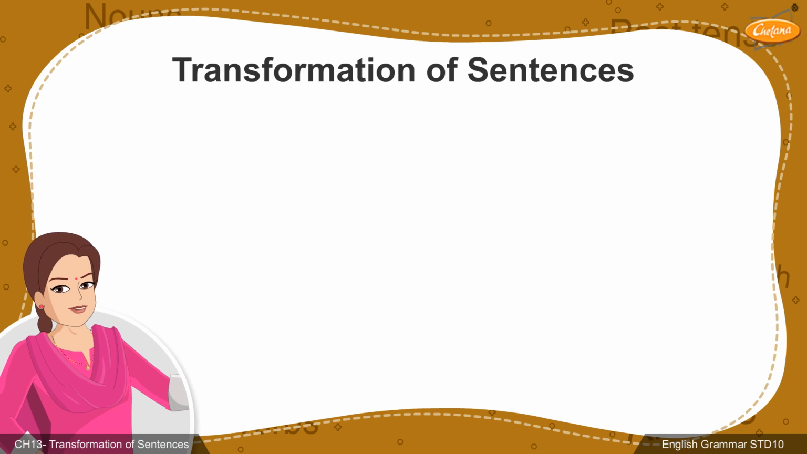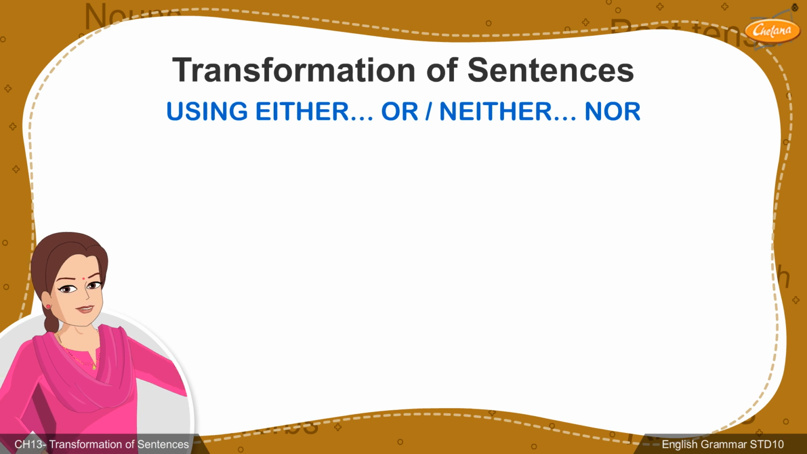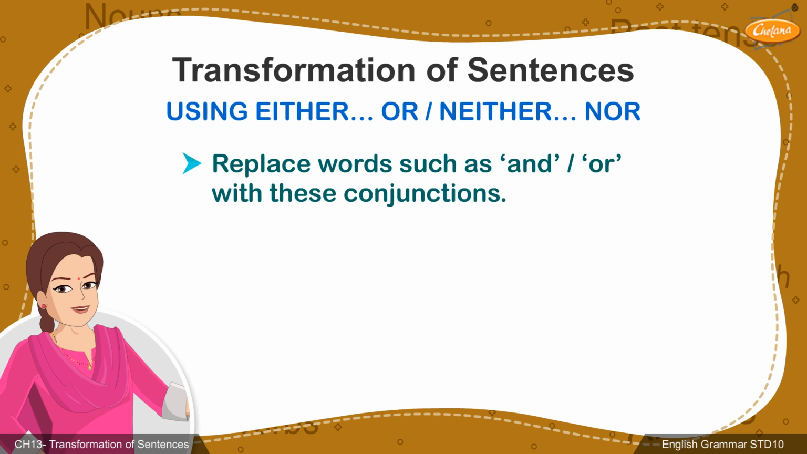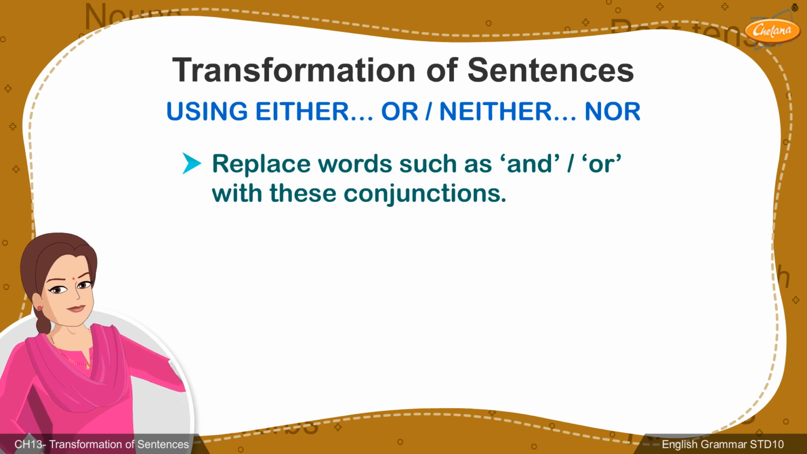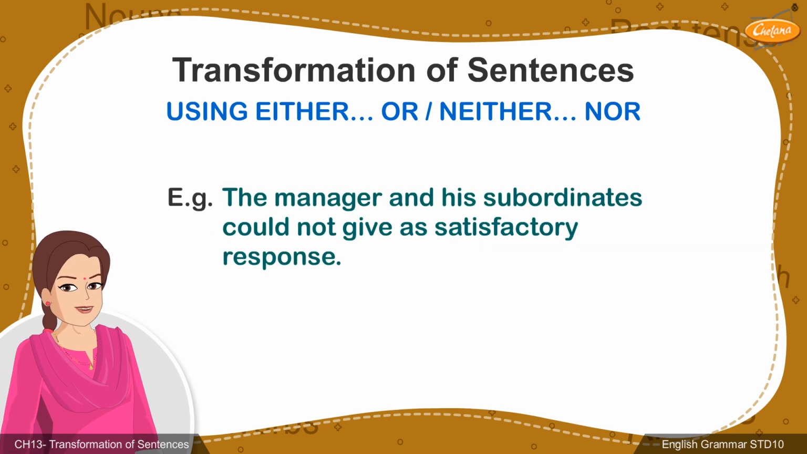Another method of transforming sentences is using conjunctions such as either or, neither nor. You can do so by replacing words such as and, or with these conjunctions without changing the meaning of the sentence. Let's understand with the help of a few examples.